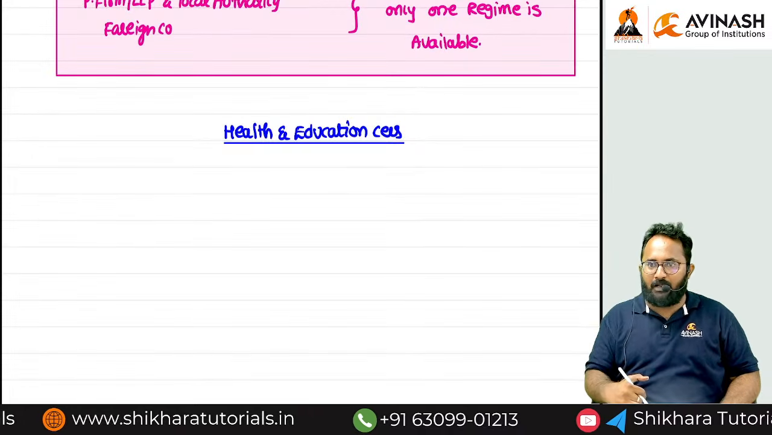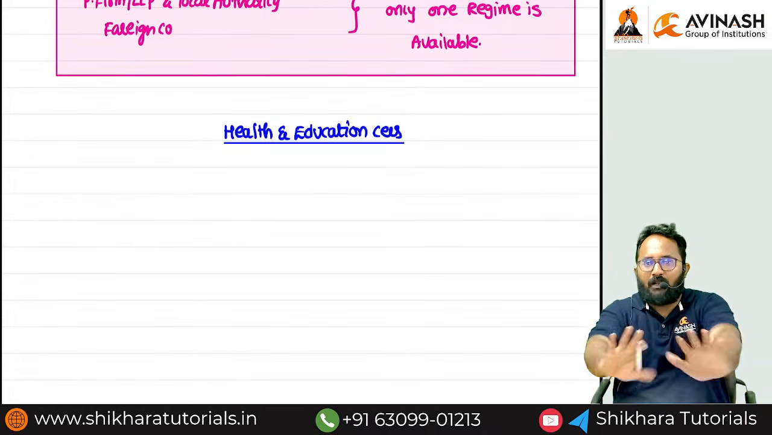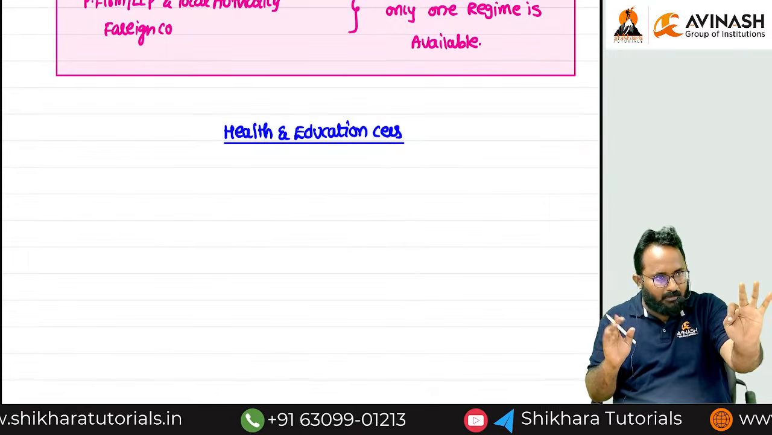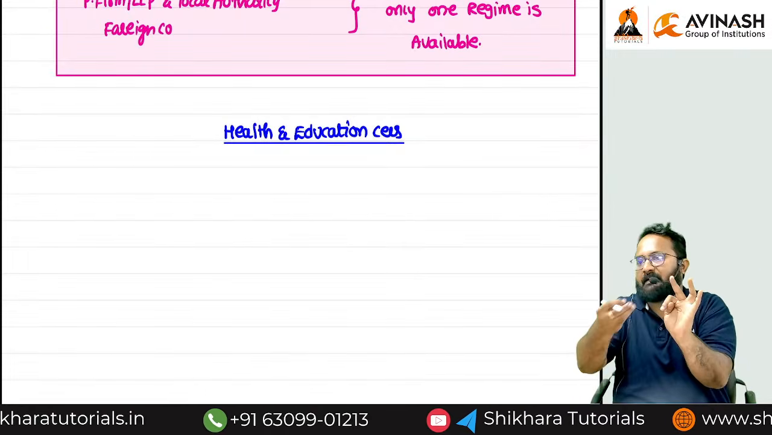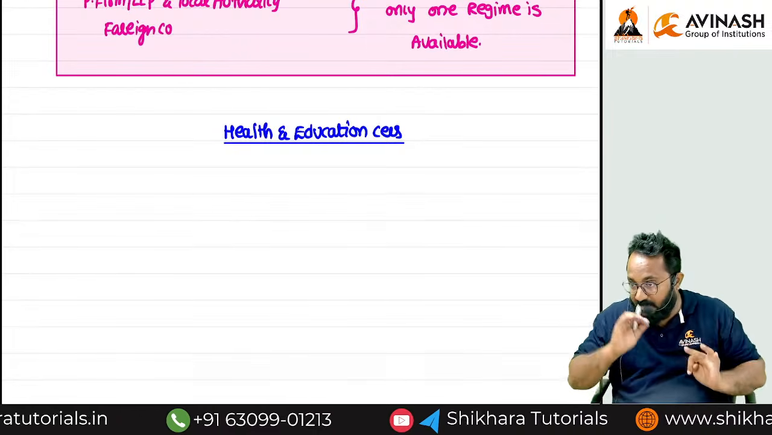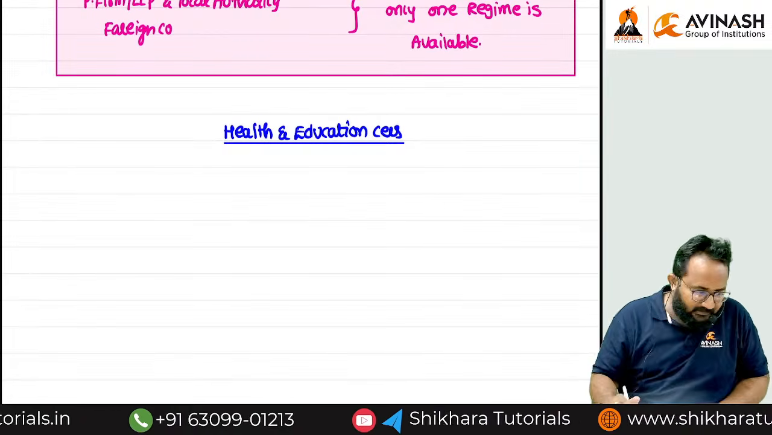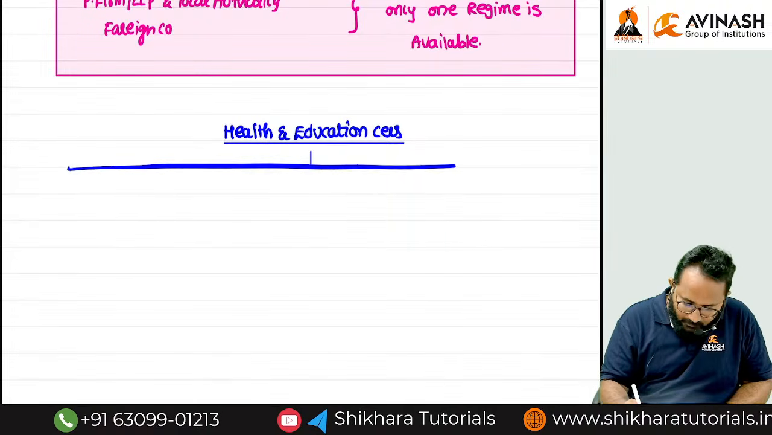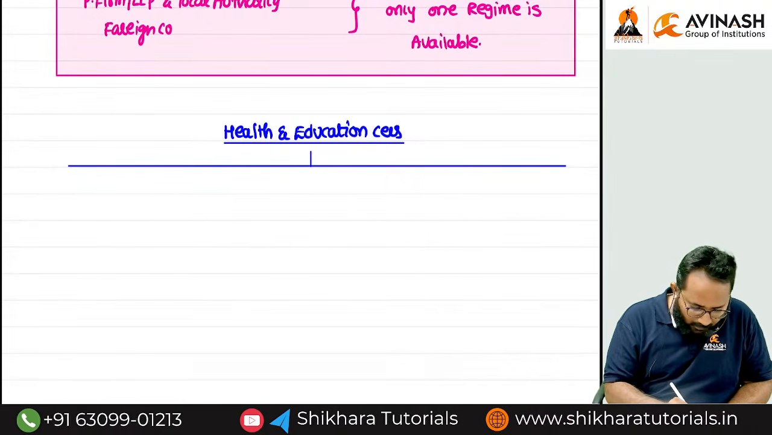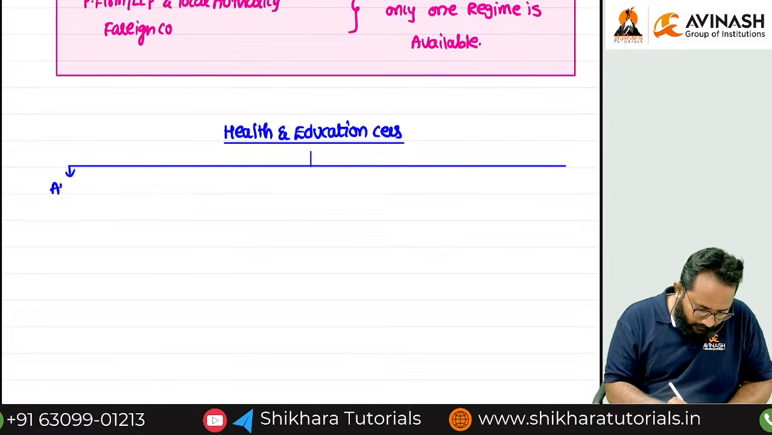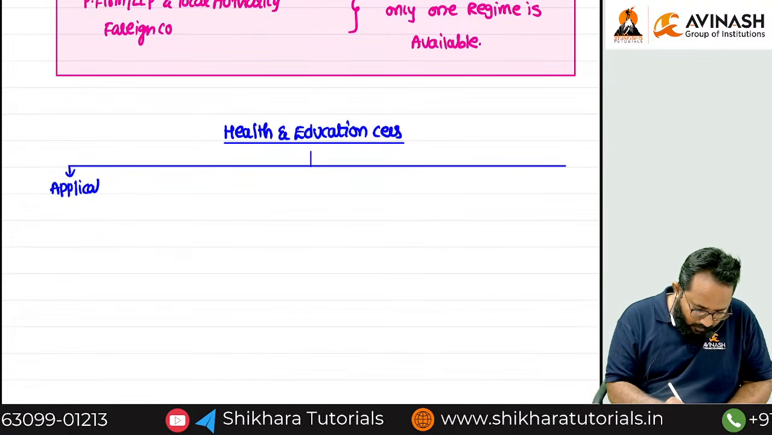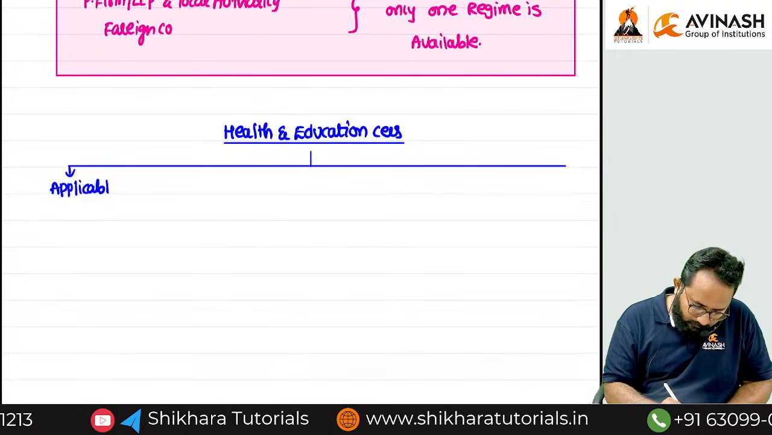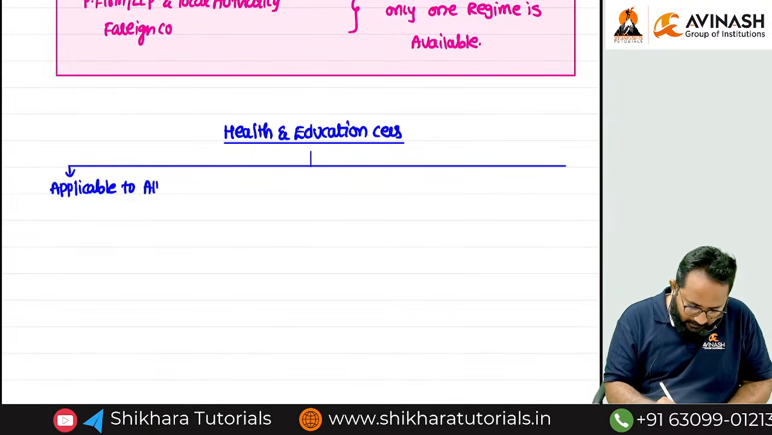Additionally, we want to collect, but this is also treated as what? Income tax liability on income tax, surcharge we are collecting. On these two things, we want to collect some more amount additionally in the name of health and education cess. Tell me, it is applicable for all assessees, right? It is applicable for all assessees.